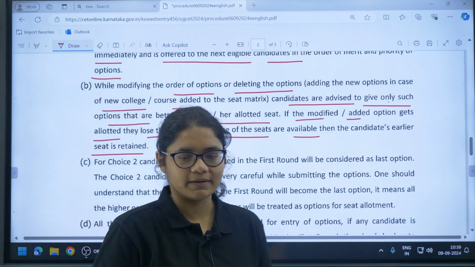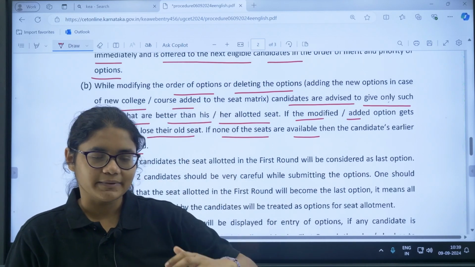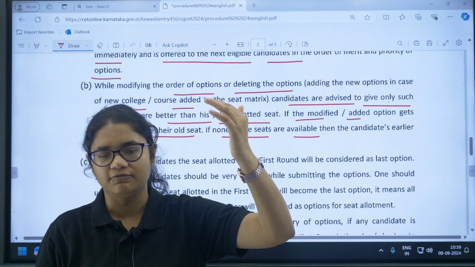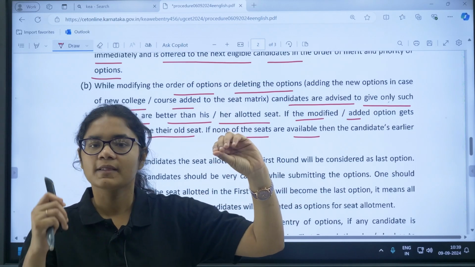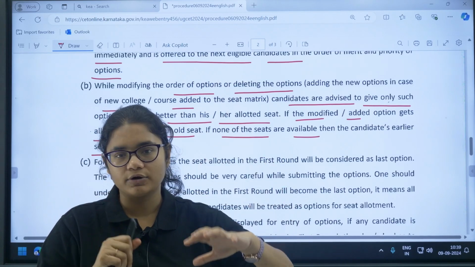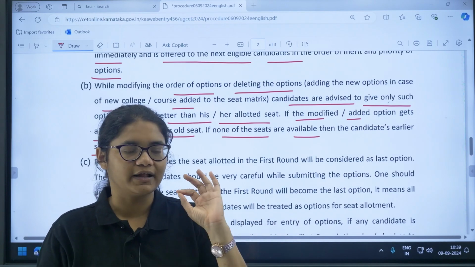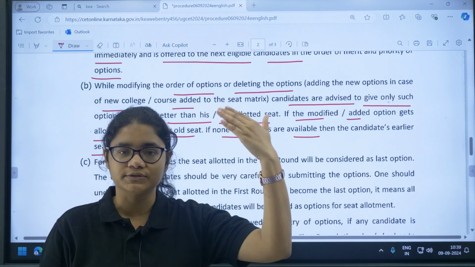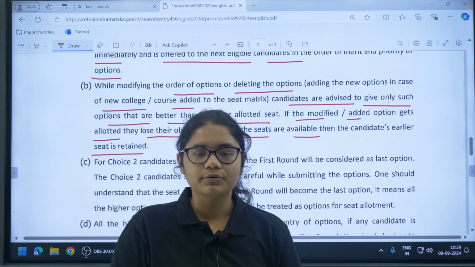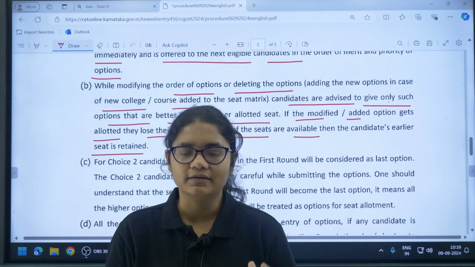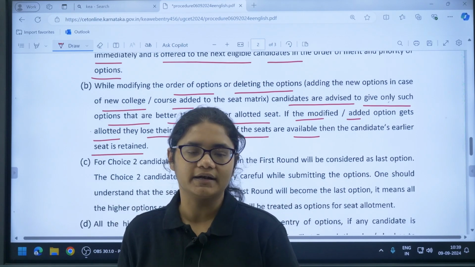So all of you might be clear with this. Please make sure that whatever options are there before the allotted option, these are all better options. Once a new seat is allotted to you, the college that was allotted to you earlier will be removed. So be very sure that, suppose you have got the 10th option, then options 1 to 9 that you have added are all better than the option in the 10th.